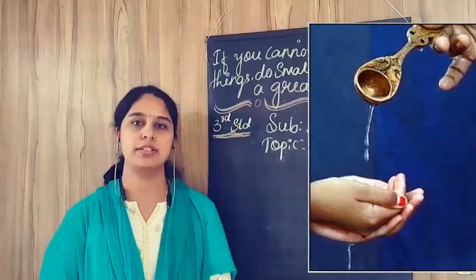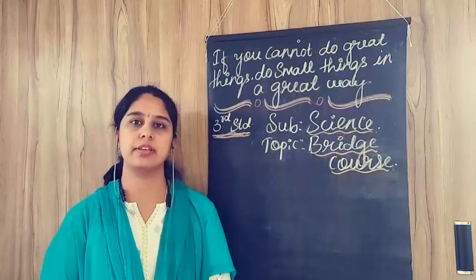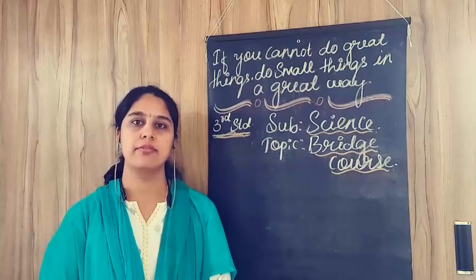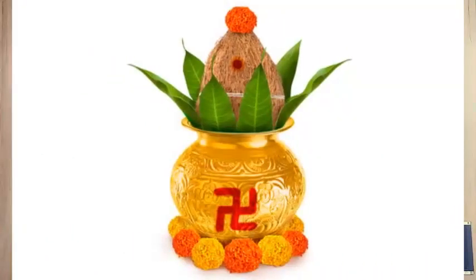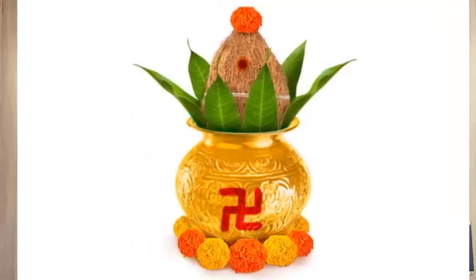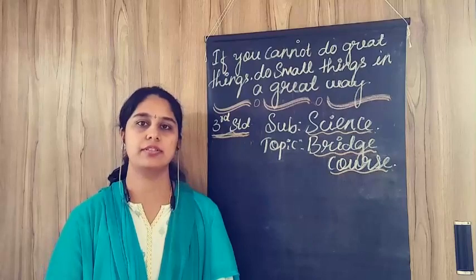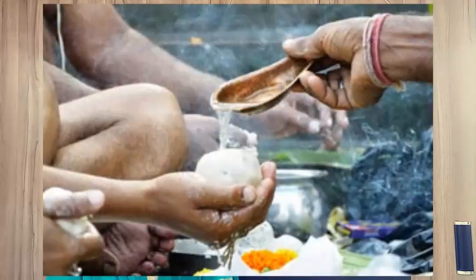Many of the pujas in our culture start with keeping a kalsha, which is filled with water adorned with a coconut amongst mango or betel leaf. Kalsha symbolizes the universe.